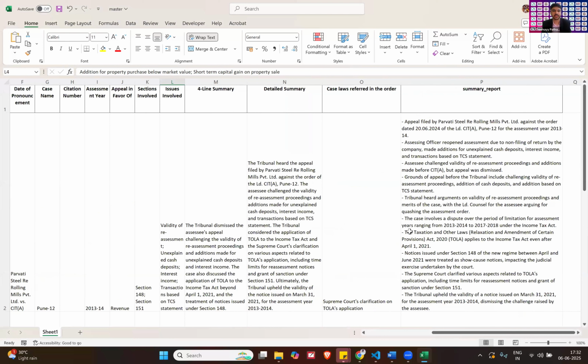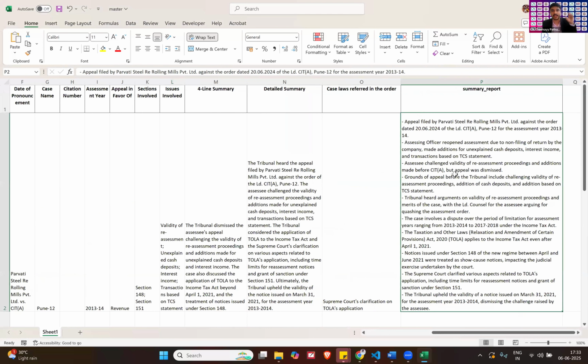So this is regarding the demonstration that I had to present. You can see the summary. There is a detailed summary. If you are interested in the case law, the detailed summary is here. If you are just interested in what has happened, the 4-line summary is here. What are the key issues involved? So, okay, the validity of reassessment was there, interest.